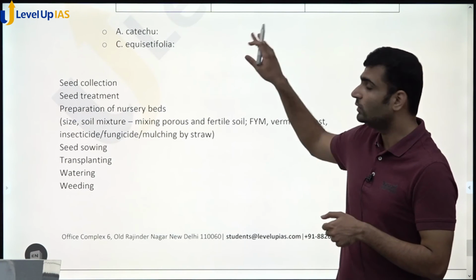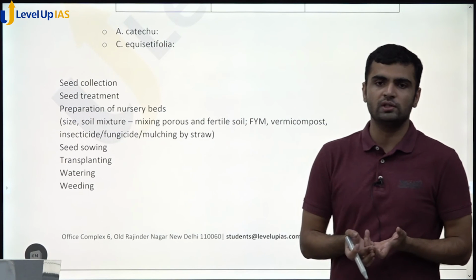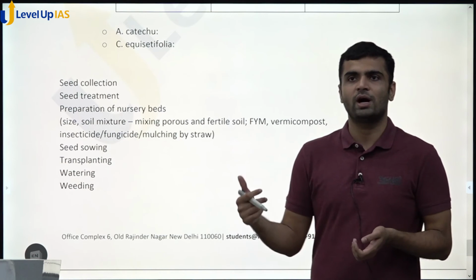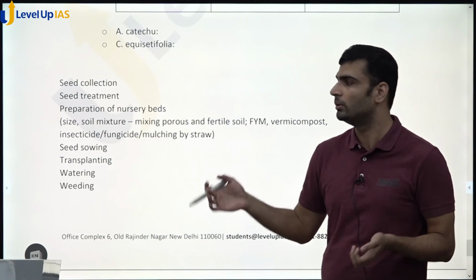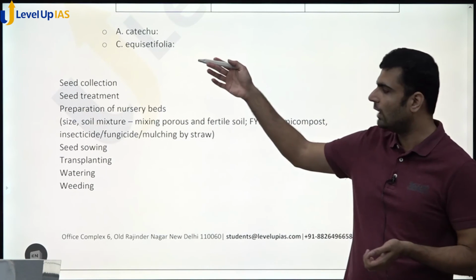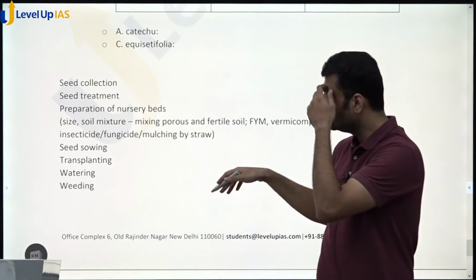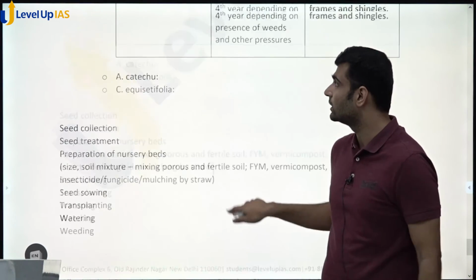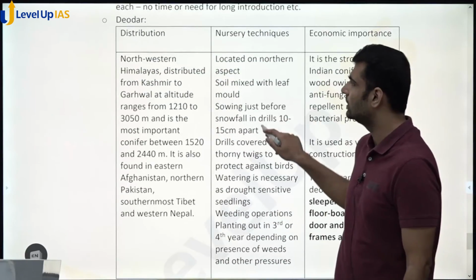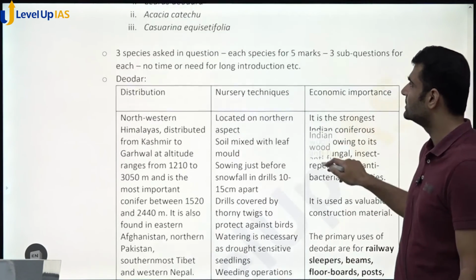But since we have 3 species in the question, and if you don't know any specific points about any of the species, then it becomes difficult to get more marks here. You will get general marks only, because this is not a wrong thing. Seed sowing, transplanting, watering, this is right. Of course, we will have to do everything for each of the species, but I believe they are looking for something specific in terms of each of these species. But these 2 questions are very easy: distribution and economic importance, that you can write for all the 3 species.